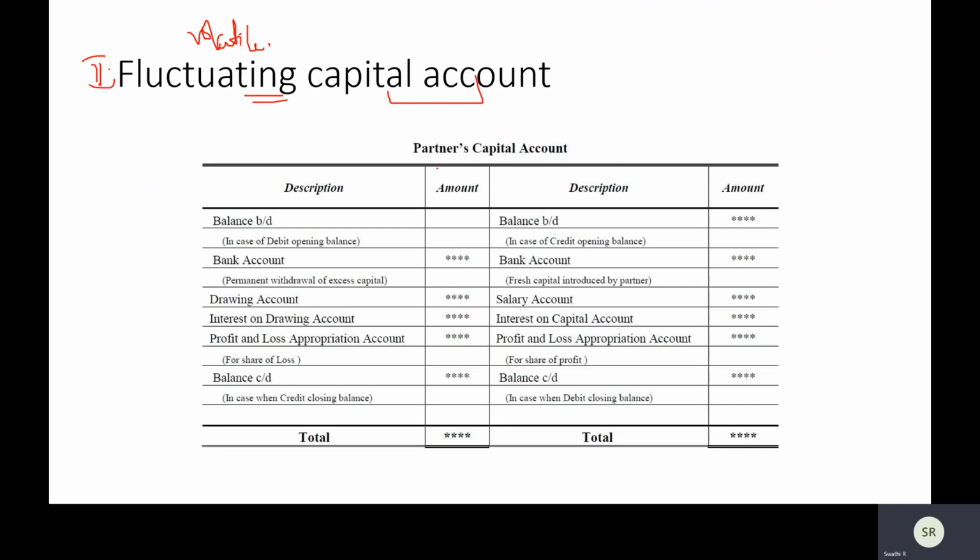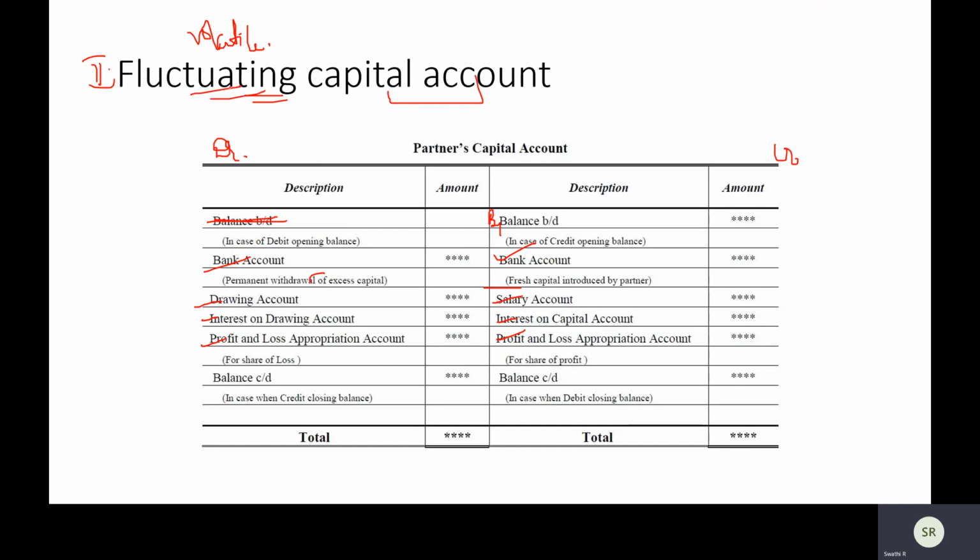Now, a fluctuating capital account can have a debit or credit opening balance, but we will just assume for our purposes that it is a credit balance, balance brought down in case of credit opening balance. Now suppose these are components of your fixed capital. If you're bringing excess capital, you put that here. If you are giving salary, interest on capital, anything related to capital, just keep putting it here. If there is permanent withdrawal of capital or drawings, interest on drawings, whatever it is, we don't care. If there is a name capital, we will just make it a fluctuating capital account.